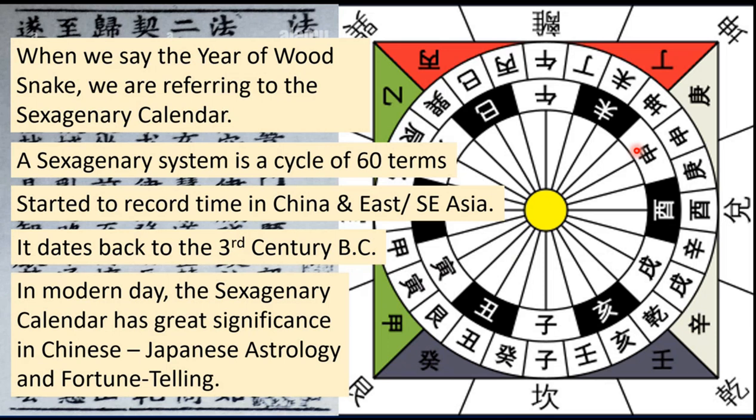When we say the year of the wood snake, we are actually referring to the sexagenary calendar. So let's come to the point now: how is 2025 the year of the wood snake? The sexagenary calendar comprises two key elements. The first is the 10 heavenly stems.